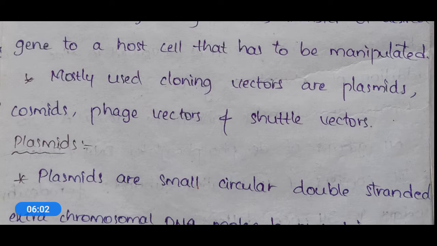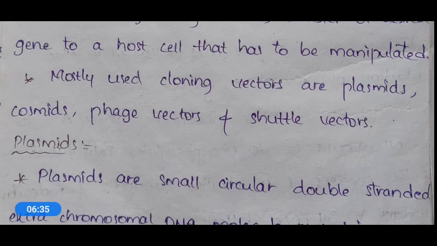If you see the structure of a plasmid, it is like a double-stranded circle. If you take a small rope and keep it in a circular way, in that manner only these plasmids will be present.